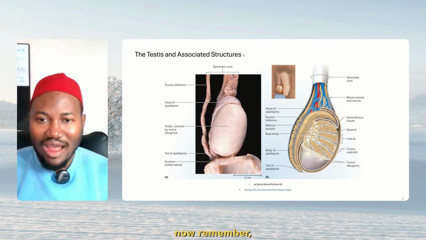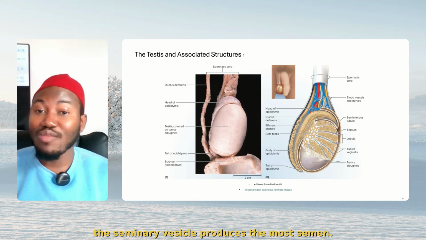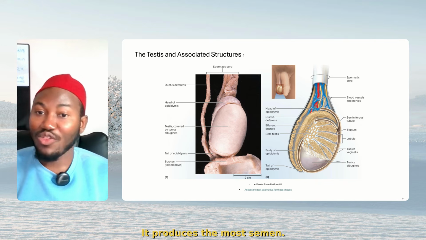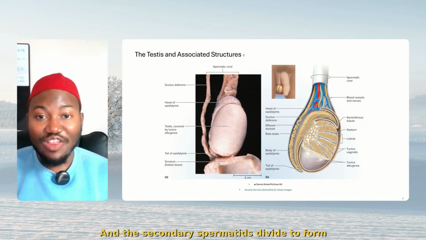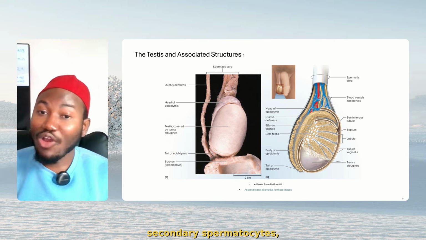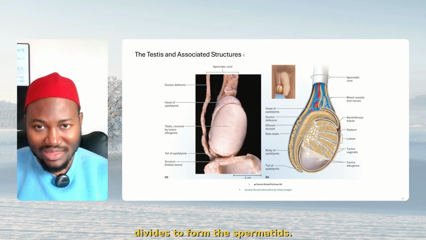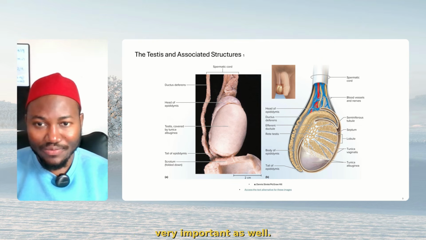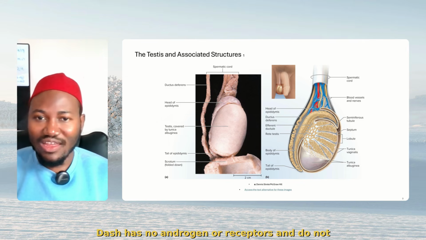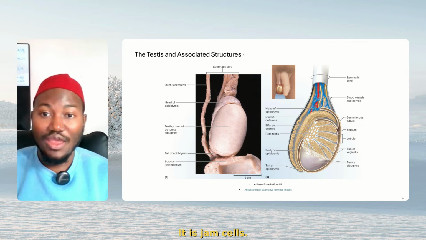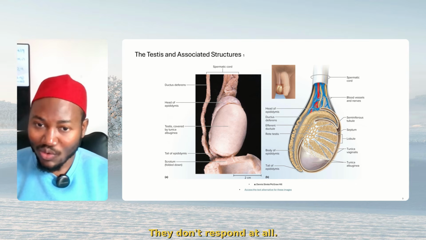All right? Now, remember, the seminal vesicle produces the most semen. It produces the most semen, and the secondary spermatocytes divide to form the spermatids. Very, very important as well. If they ask you, DHT has no androgen receptors and does not respond to any androgen; it is germ cells. They don't respond at all.